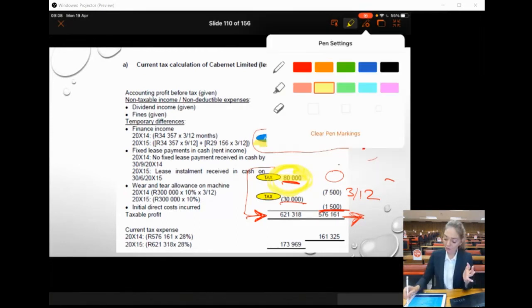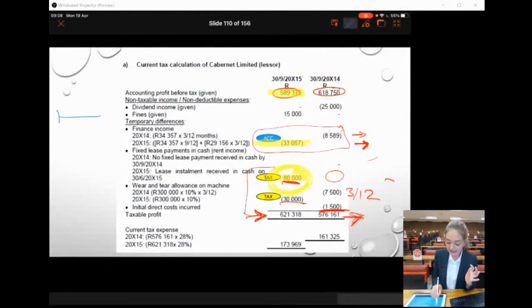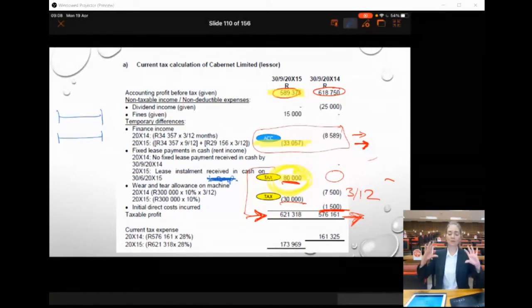So if we had a situation where our lease year and our financial year was exactly the same, then we could have just additionally added back the capital portion of my lease payment amount. Theoretically, we could have done that, and that would have given us then the taxable amount. However, don't do that. It's just much easier to think first, okay, reverse accounting, put in the tax.